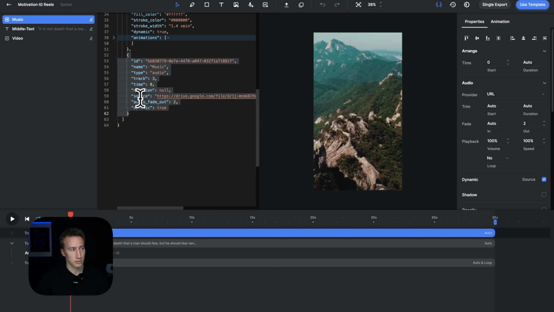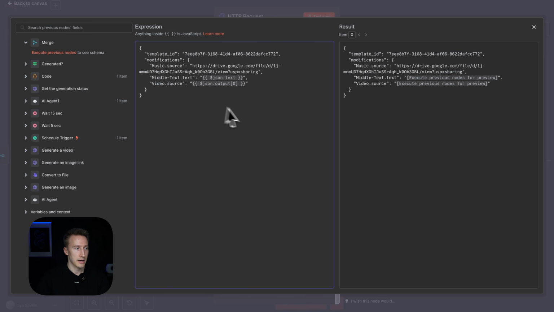Then you put dot, and then you put the field that you want to edit. So music.source, and then we insert the new source. In my case, I just used the Google Drive link. There is nothing magical about it, just a regular link to the copyright-free soundtrack that I downloaded.